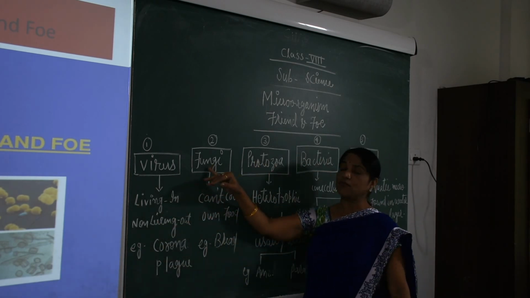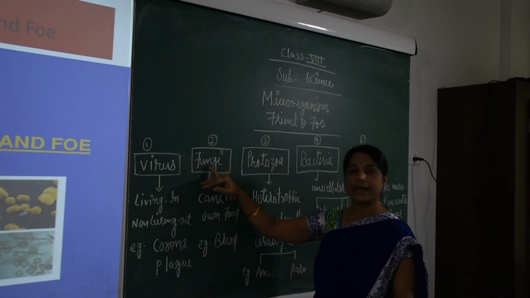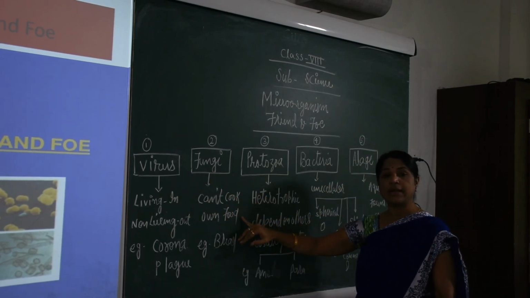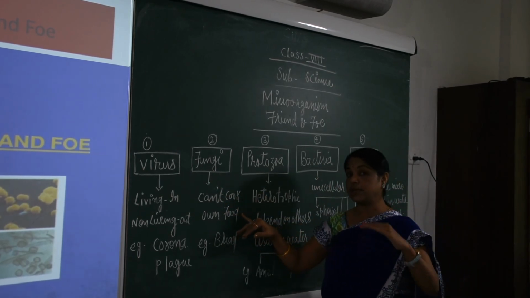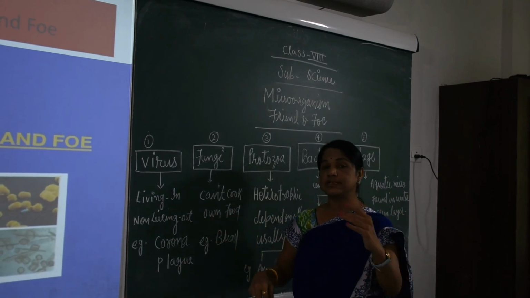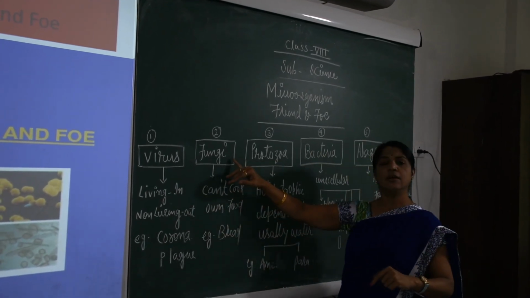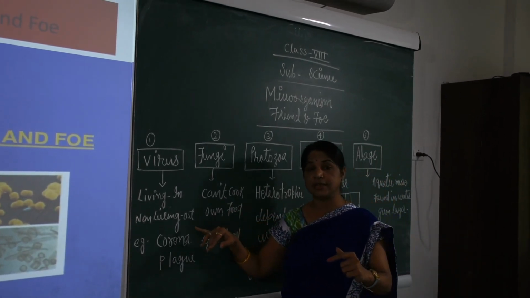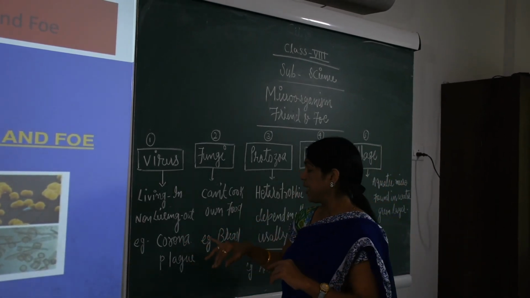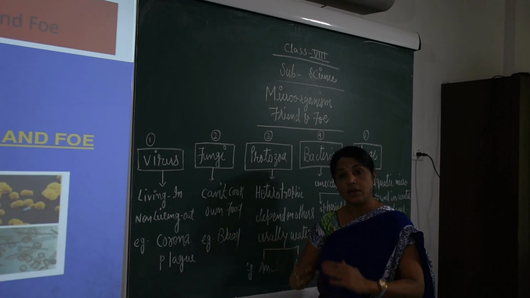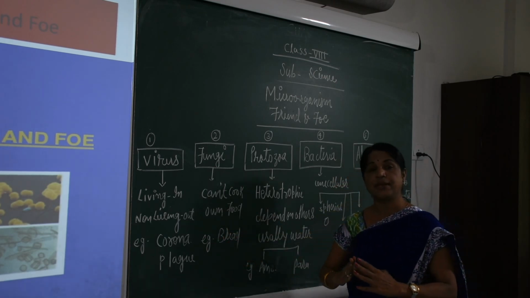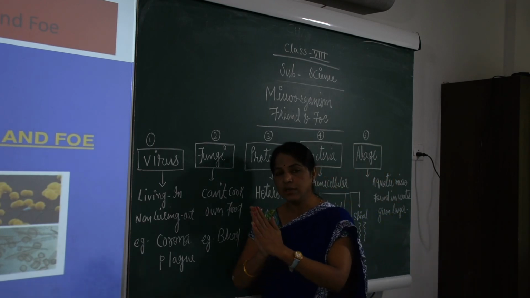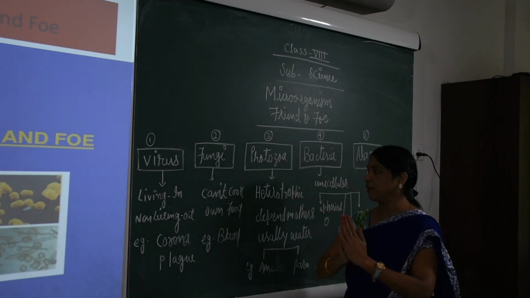Second, now quickly I want to explain the fungi. It can't cook its own food. As you learned in previous classes, 6 and 7, about the fungi, they can't cook their own food. It means they are heterotrophic and depend on others. An example is bread. Later I will show you the bread and explain.